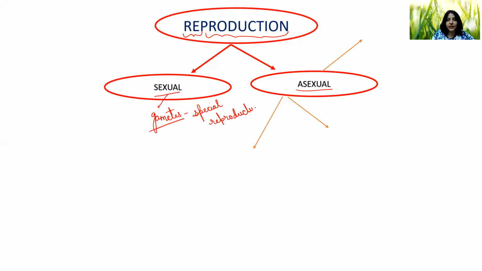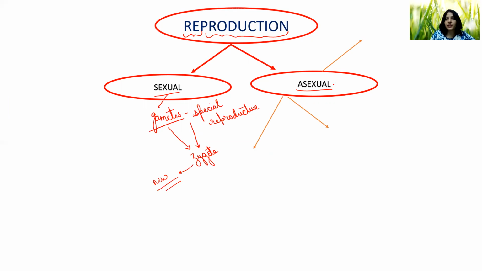So these gametes are produced. They will fuse together, one from the male, one from the female, to form a zygote. That is a single cell. And that zygote will give rise to a new organism. So that is sexual reproduction.